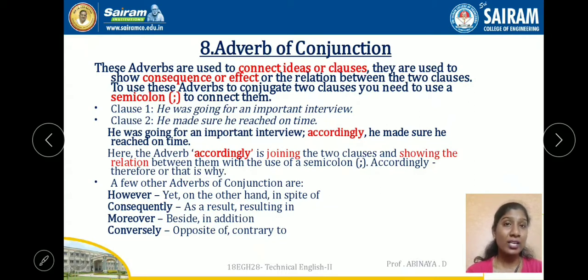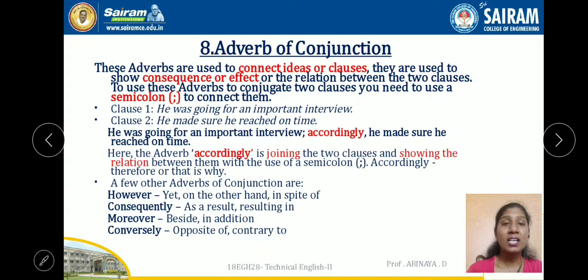With this accordingly, we can judge both statements in the same situation. Here the adverb accordingly is joining the two clauses and showing the relation between them with the use of the semicolon. What do you mean by accordingly? Accordingly is nothing but therefore, that is why, right? Okay. A few other adverbs of conjunction are however, consequently, moreover.